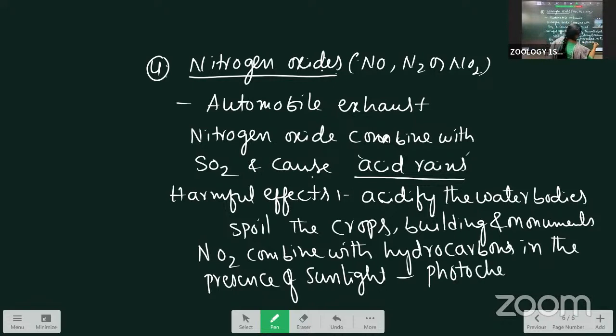Photochemical smog will be formed. What is the effect of it? I'm writing here, harmful effects.